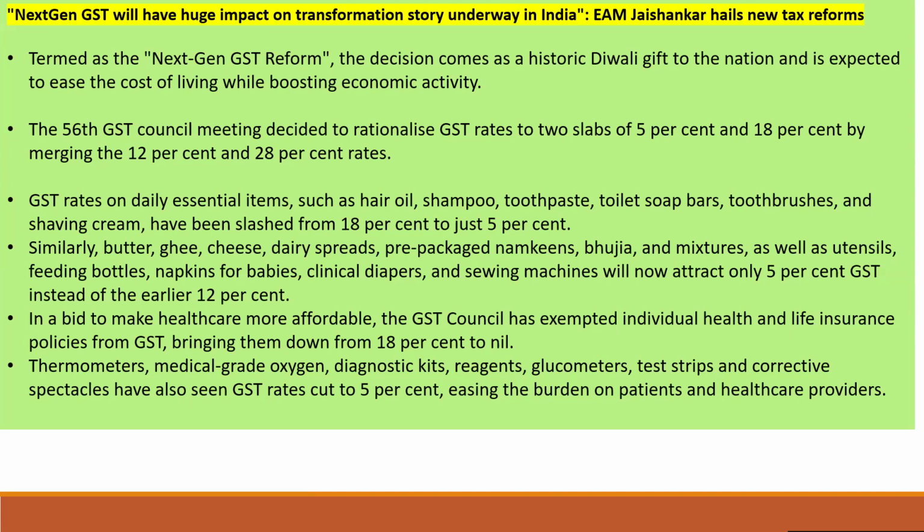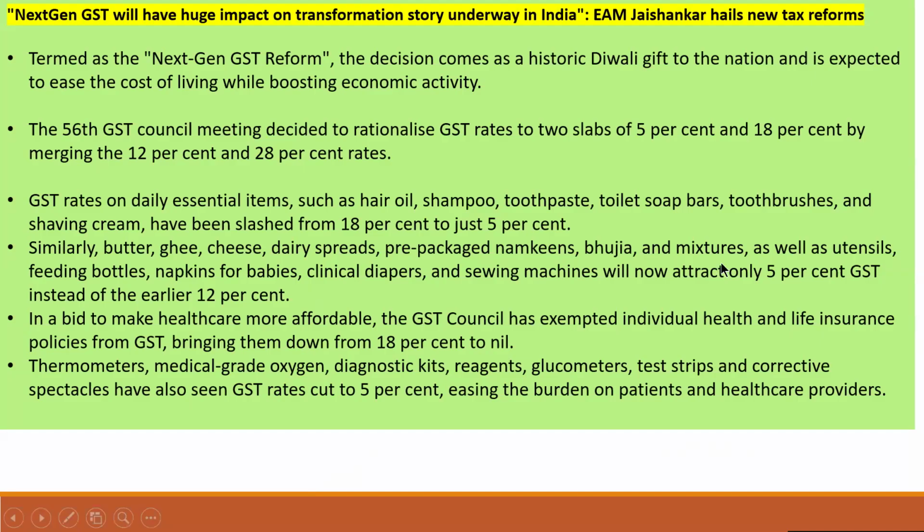GST rates on daily essential items such as hair oil, shampoo, toothpaste, toilet soap bars, toothbrushes, and shaving cream have been slashed from 18% to just 5%. Similarly, butter, ghee, cheese, dairy spreads, pre-packaged namkeens, bhujia mixture, as well as utensils, feeding bottles, napkins for babies, clinical diapers and sewing machines will now attract only 5% GST. Instead, it was 12%.